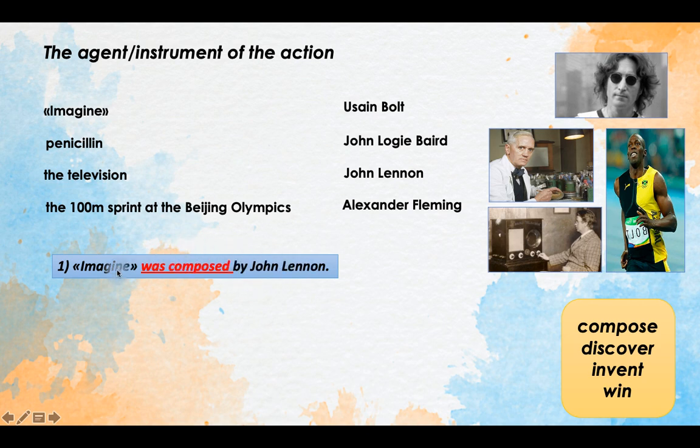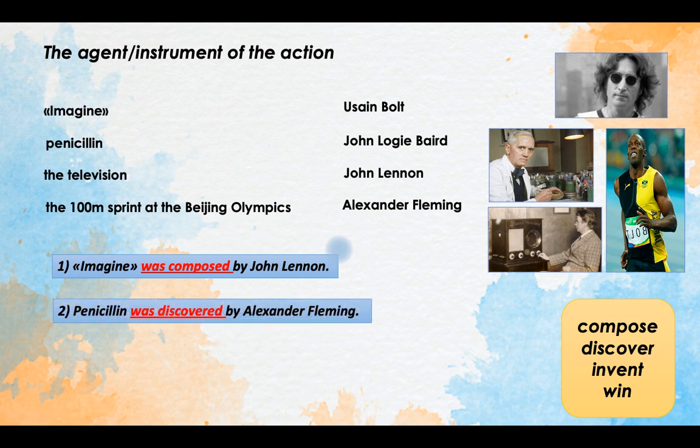Yeah, he composed this song. Okay. Penicillin was discovered by Alexander Fleming. Was discovered is the passive form, and we also need by because we have the agent here. Alexander Fleming is someone who discovered penicillin.